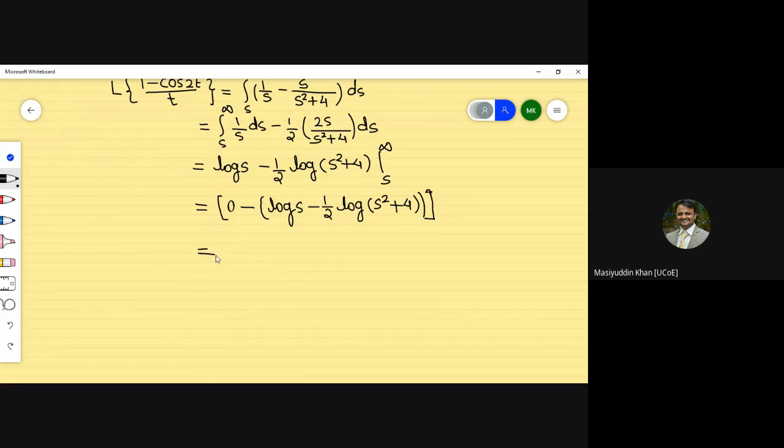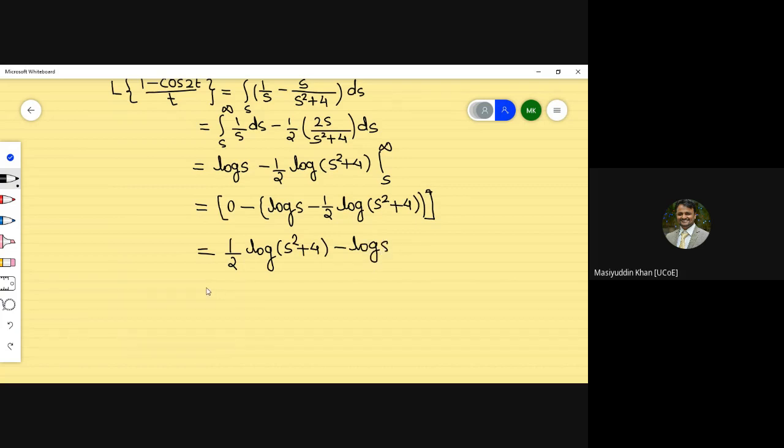Now this part will become, substituting upper minus lower limit, 1 by 2 log of s square plus 4 minus log of s.